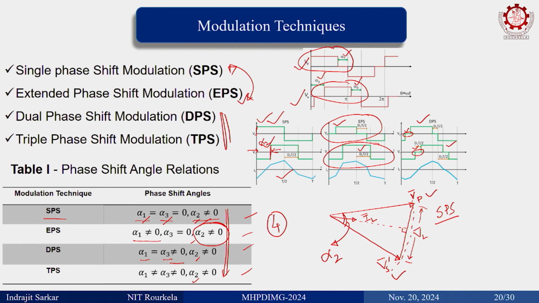Now, in EPS, this is the primary bridge and this is the secondary bridge voltage for EPS. Since it is a quasi square wave, previously it was like this, so whatever primary fundamental peak you were getting was this one.